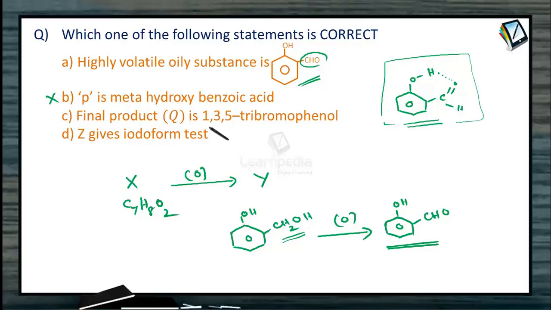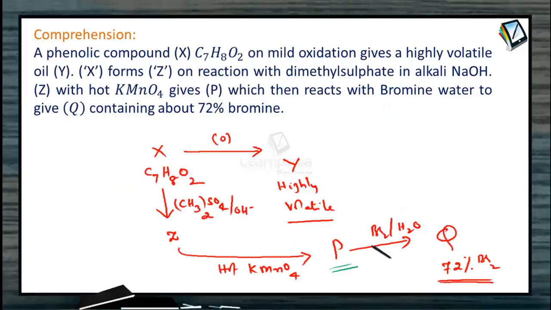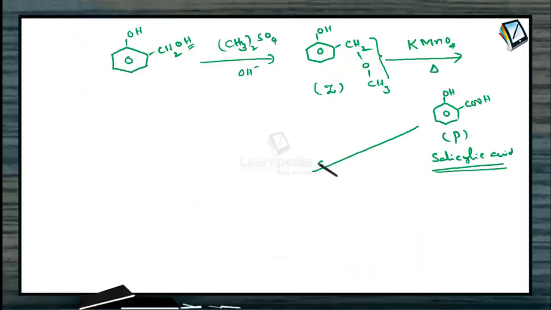Final product Q is 1,3,5-tribromophenol. We need to check what Q is. Q is obtained when P is treated with bromine water, containing 72% of bromine. So what happens when P is treated with bromine water? This is the P, treated with bromine water, and here the OH group is there.